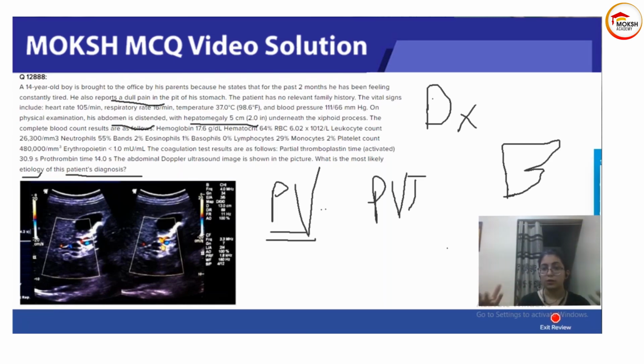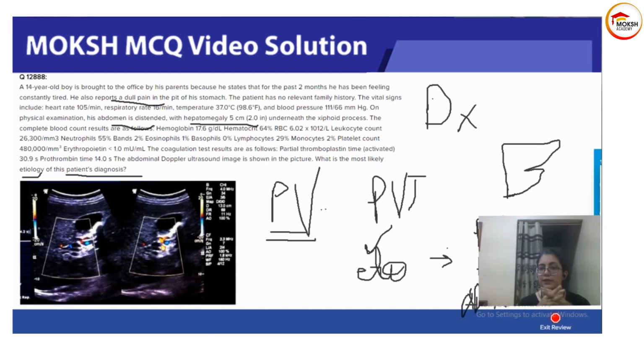Now what they are asking is, what developed this portal vein thrombosis? So there are multiple etiologies of portal vein thrombosis. It can be due to, let's say, things like polycythemia vera, or essential thrombocytosis, ET. It can be due to antiphospholipid antibody syndrome. It can be due to multiple causes. Portal vein thrombosis can happen due to multiple causes.